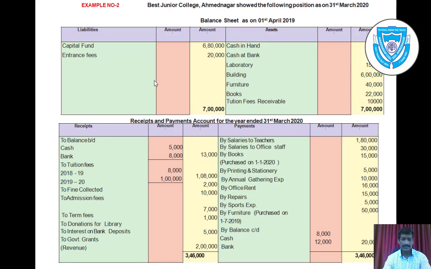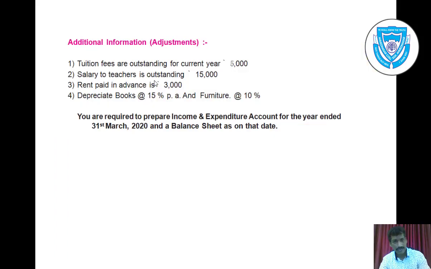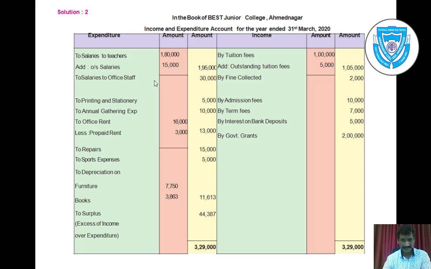We have considered all the items, also we have considered all the adjustments, and hence let us see which side is more, to know whether we earn a surplus or bear a deficit.